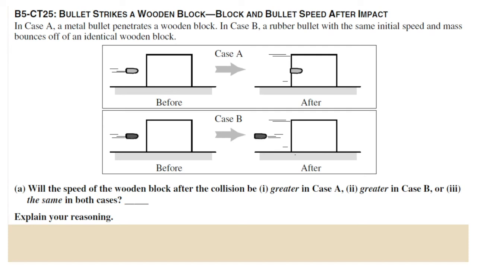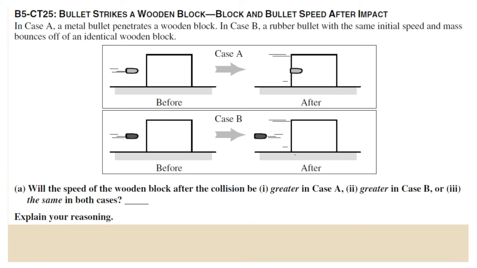All right, now before we go over the answer here, I just want to say, often what people think is the correct answer to this question has something to do with the fact that these objects in their collisions with the blocks are representing the two main types of collisions. In other words, that case A, because the bullet penetrates the wooden block and sticks to it, represents a perfectly inelastic collision, where in case B, we see that it's a perfectly elastic collision. We don't necessarily know that that's true for case B.